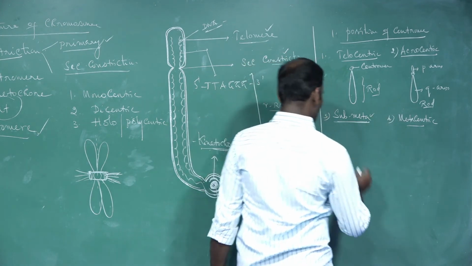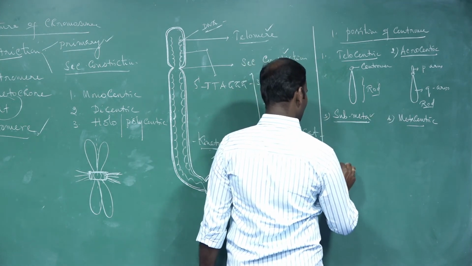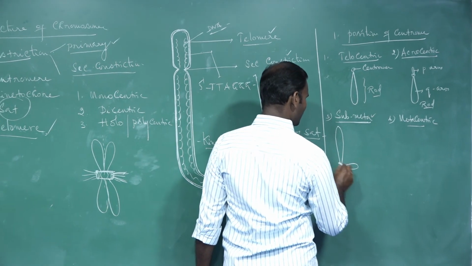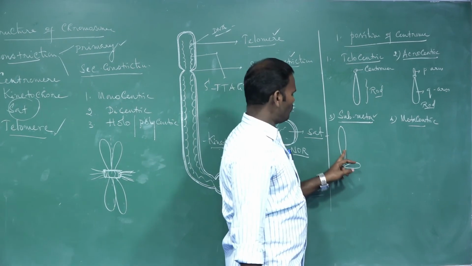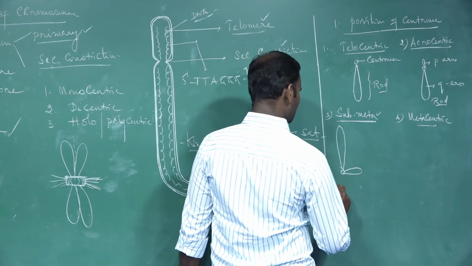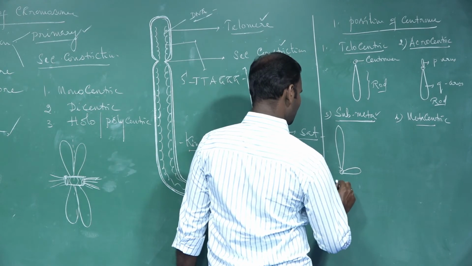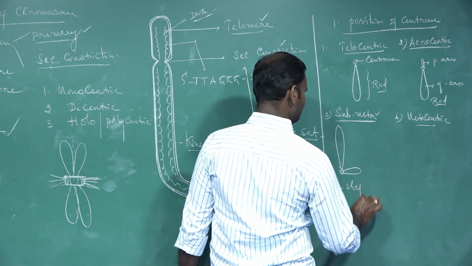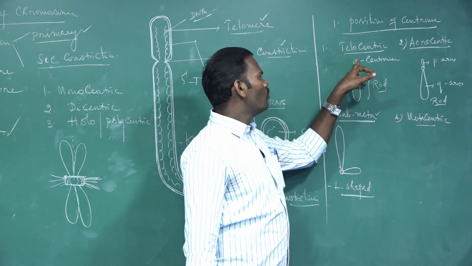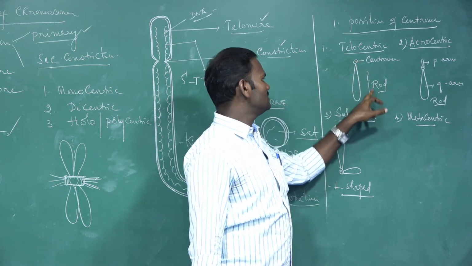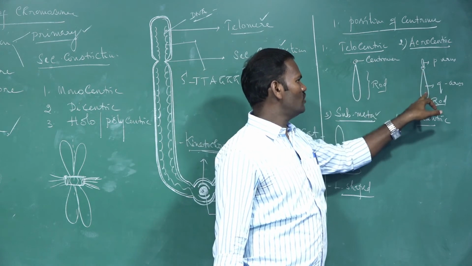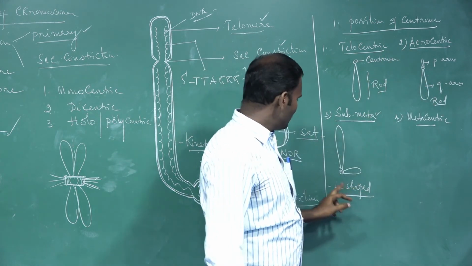Submetacentric chromosome: the centromere is located near the center, not at the center. As a result, the chromosome is divided into two unequal portions, so it is an L-shaped chromosome. The centromere at one end is the rod-shaped telocentric. Near the end, it is the rod-shaped acrocentric.